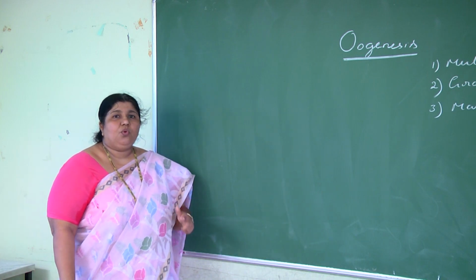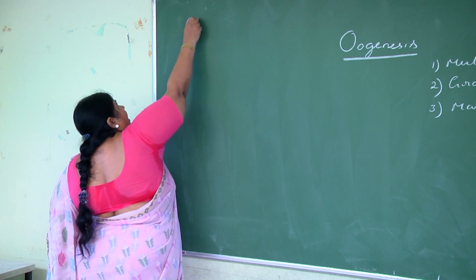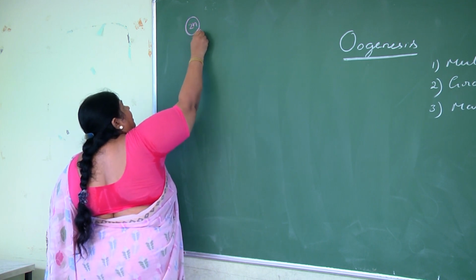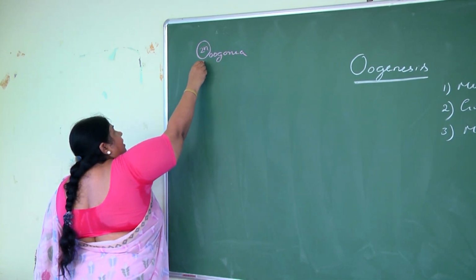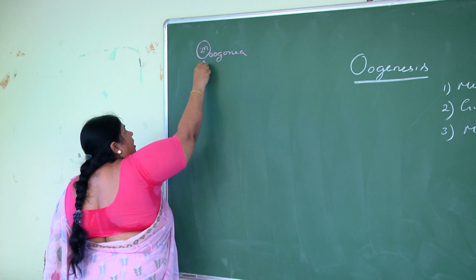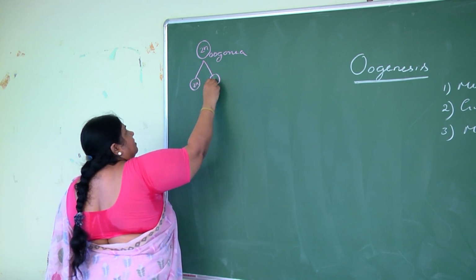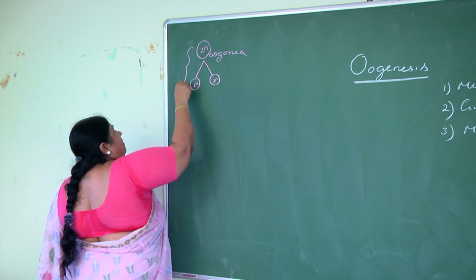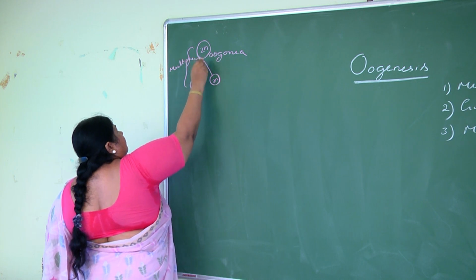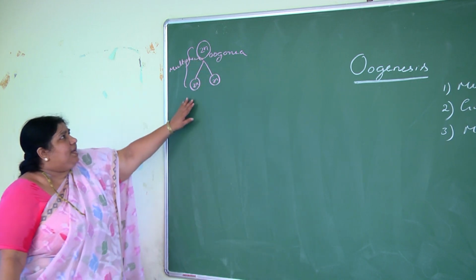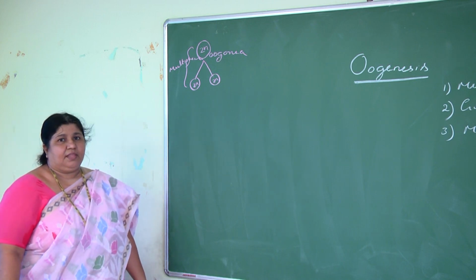The diploid oogonia, like spermatogonia, divide and increase in number. In this phase, only the number of oogonia increases; that is the purpose of this phase.